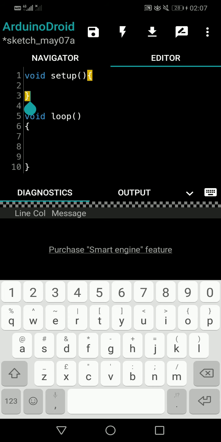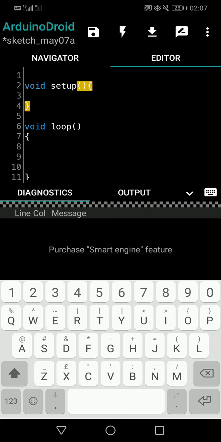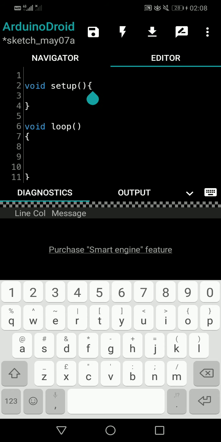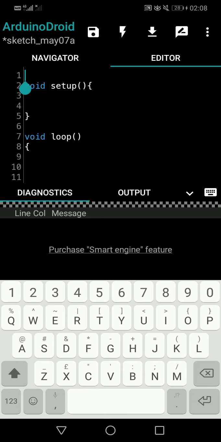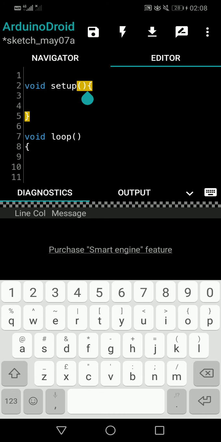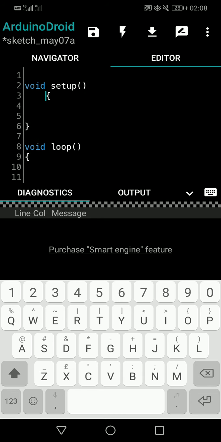So what I will do is I will start. Give me a minute. I will try to do something in the void setup so that you can understand what the while loop is actually doing. So let it be this way. Okay, no problem. I just wanted a minute. Okay, fine.